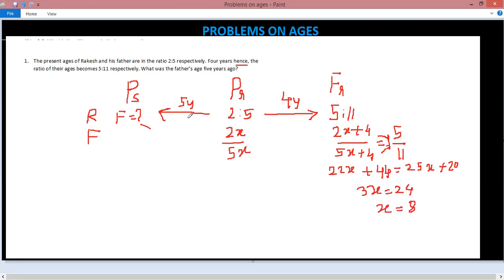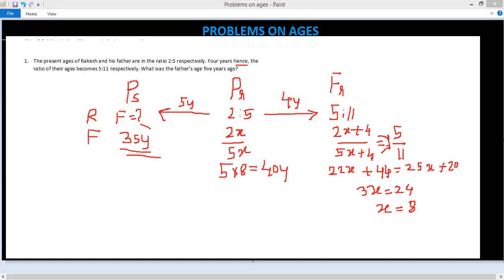Now the father's age 5 years back. So what is the age of father, which is 5x, 5 into 8, is the present age of father, which is 40 years. 5 years back, his age was 35 years. That is how you can solve this particular numerical. Now let us take one more example.